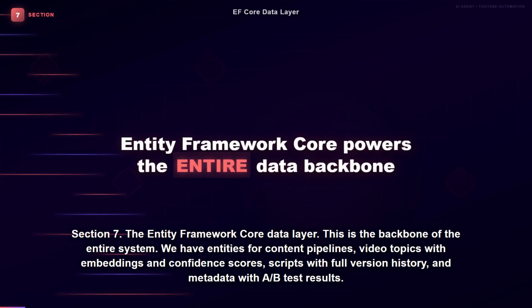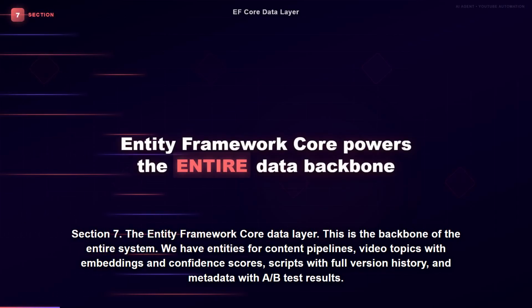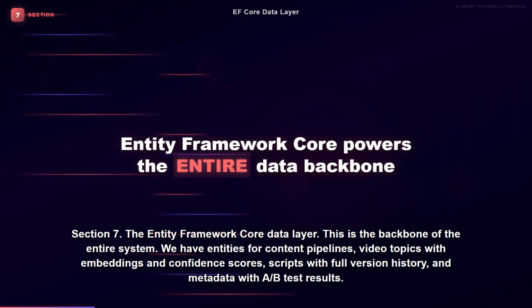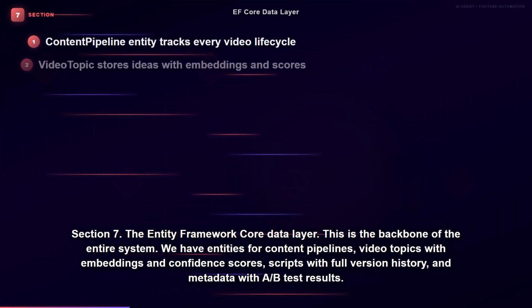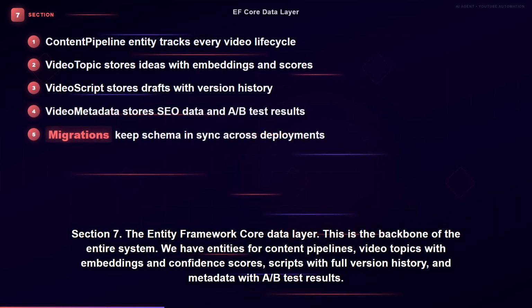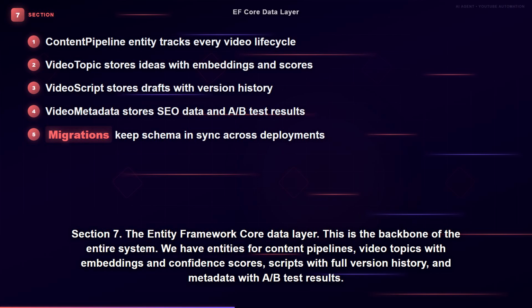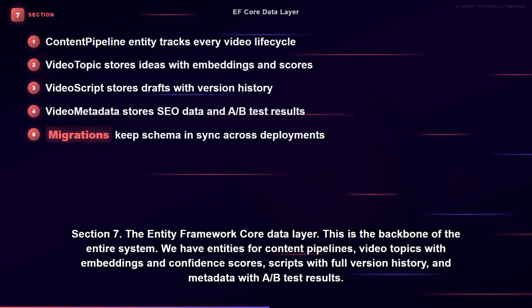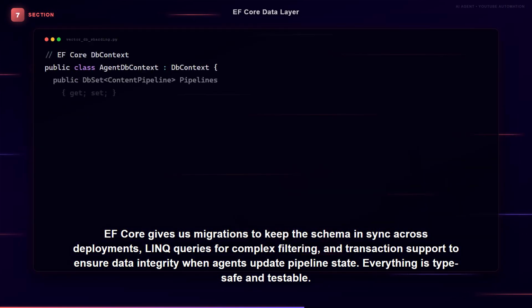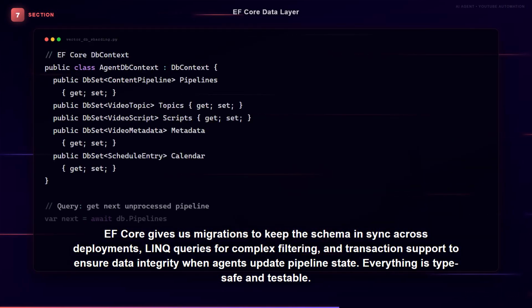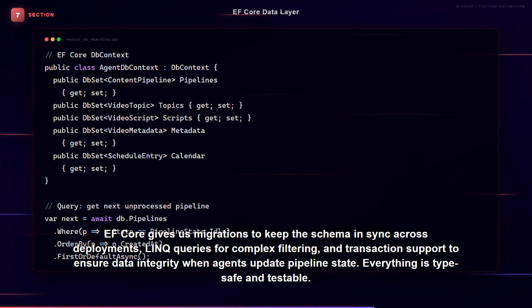Section 7. The Entity Framework Core Data Layer. This is the backbone of the entire system. We have entities for content pipelines, video topics with embeddings and confidence scores, scripts with full version history, and metadata with A/B test results. EF Core gives us migrations to keep the schema in sync across deployments, LINQ queries for complex filtering, and transaction support to ensure data integrity when agents update pipeline state. Everything is type-safe and testable.